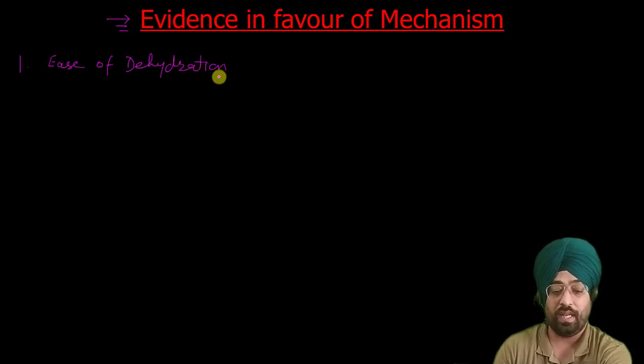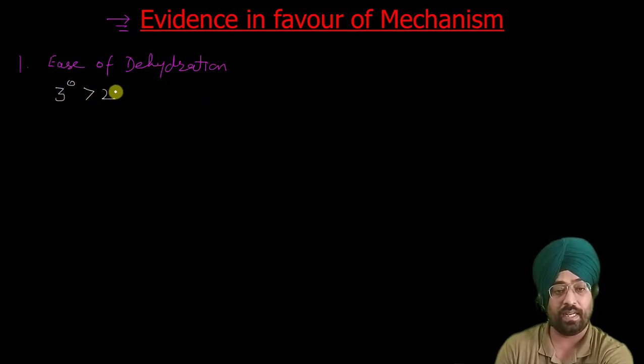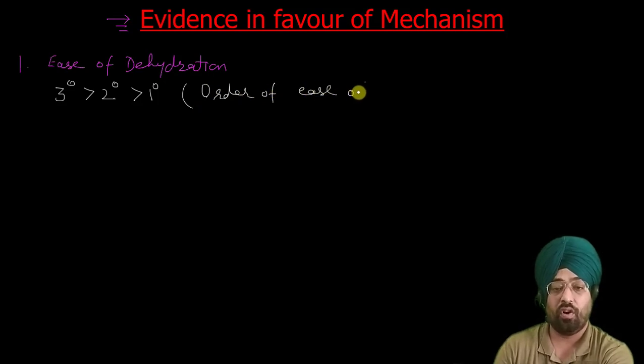As we know, the order of ease of dehydration is: tertiary alcohols can be dehydrated more easily than secondary alcohols, which can be dehydrated more easily than primary alcohols.